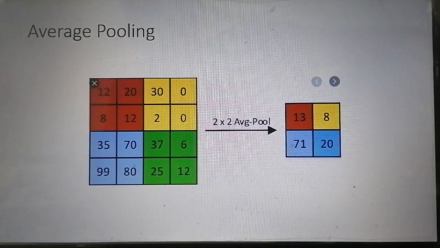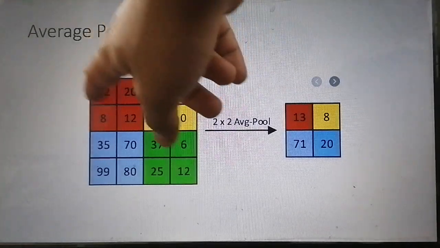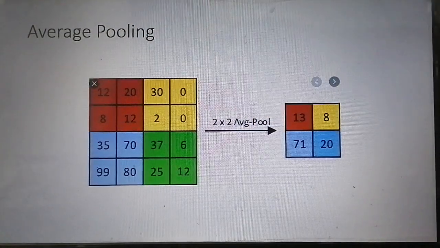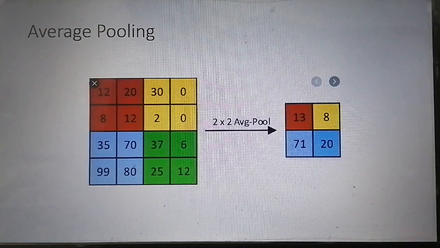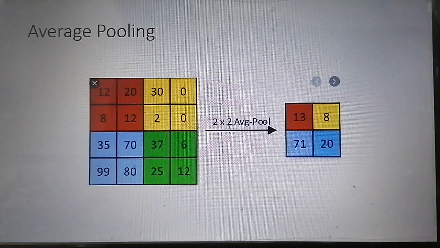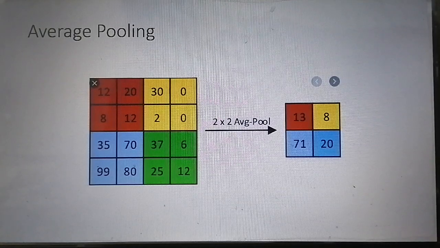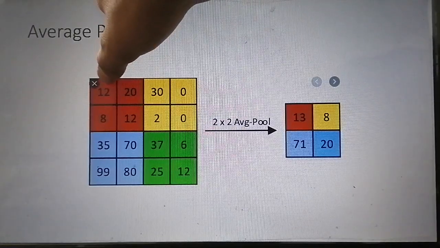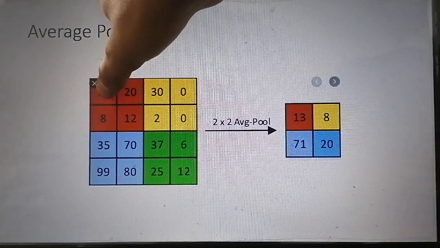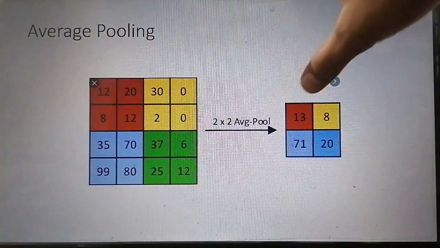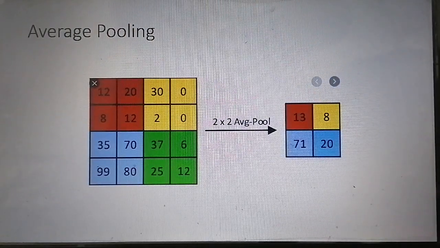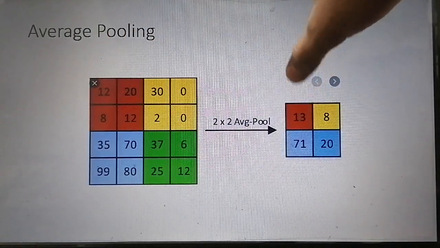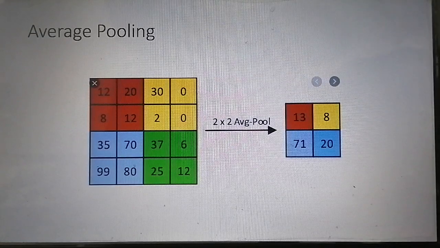First we will put the filter of 2 cross 2 on this input image, and we will get the window of 12, 28 and 12. In contrast to max pooling, here we take the average of all the values of a window. To get the average value we add up 12, 20, 12 and 8, and divide by 4, and the resultant value will be 30, which is stored here in the feature map.